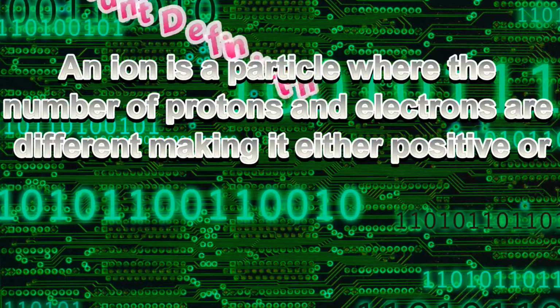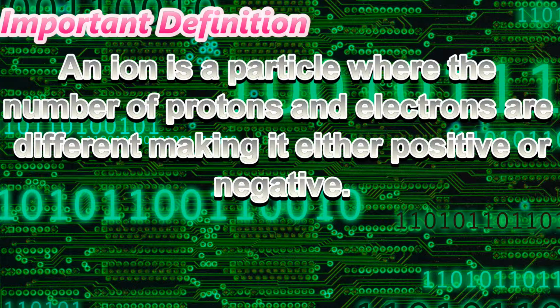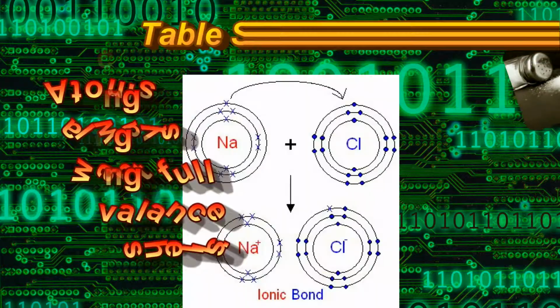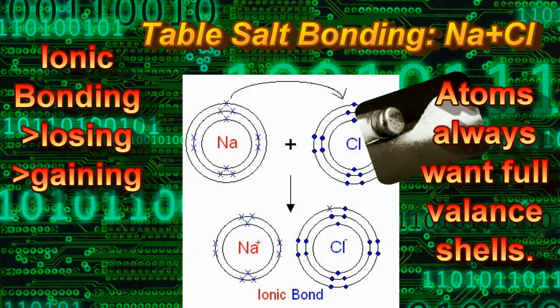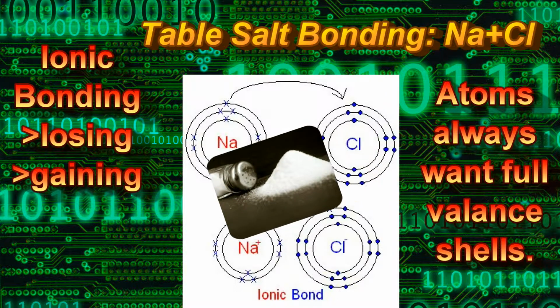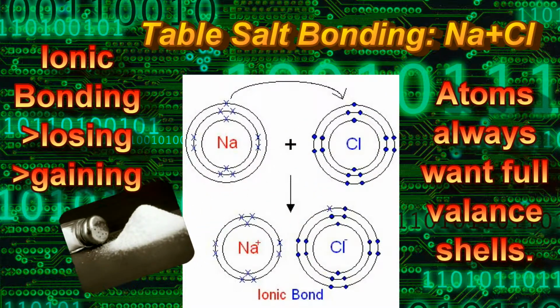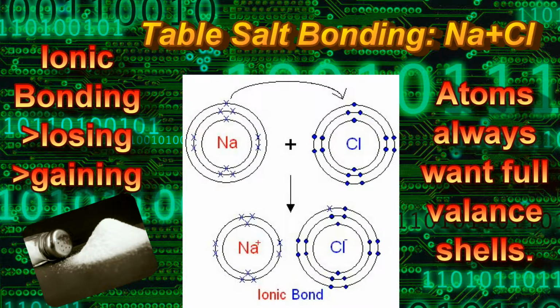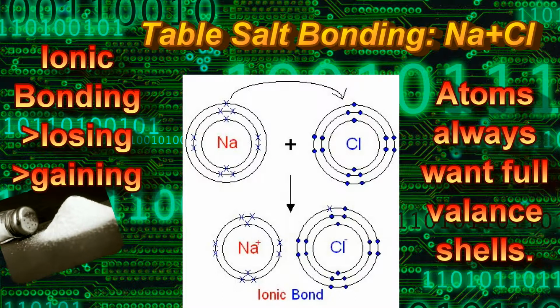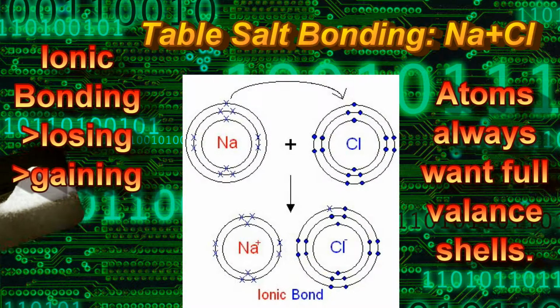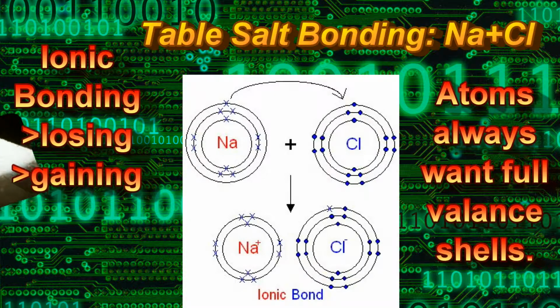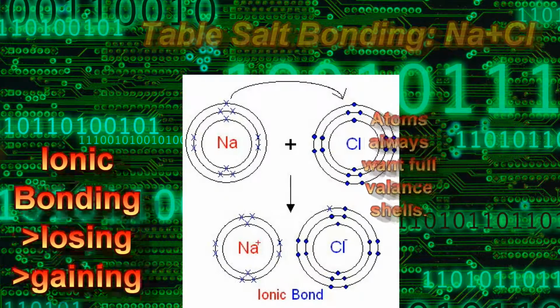An ion is a particle where the number of protons and the number of electrons are different, making it either positive or negative. For example, the formation of table salt, NaCl, is a good example of ionic bonding. Since chlorine is stronger than sodium as it has more electrons, it will take away an electron from the sodium to form a full valence shell, as that is what atoms want so they can be stable. So now chlorine is negatively charged and sodium is positively charged. They will attract each other and form a molecule.